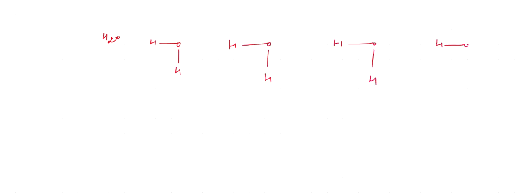You will find the oxygen is partially negative and the hydrogen is partially positive. Why am I putting the negative on the oxygen atom?